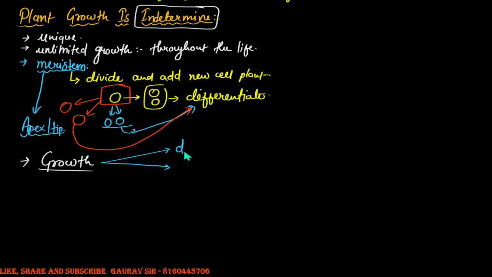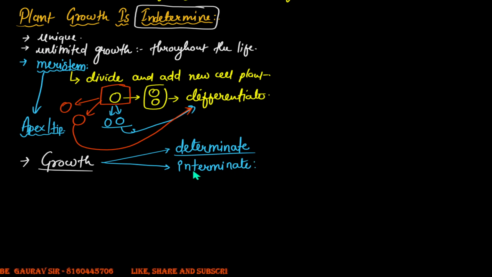There are certain regions of the plant that would undergo determinate type of growth. Determinate means a growth that is limited. And then the other type of growth is indeterminate growth. This means the growth would be throughout the life. Now, what are the different plant structures that would undergo determinate type of growth?